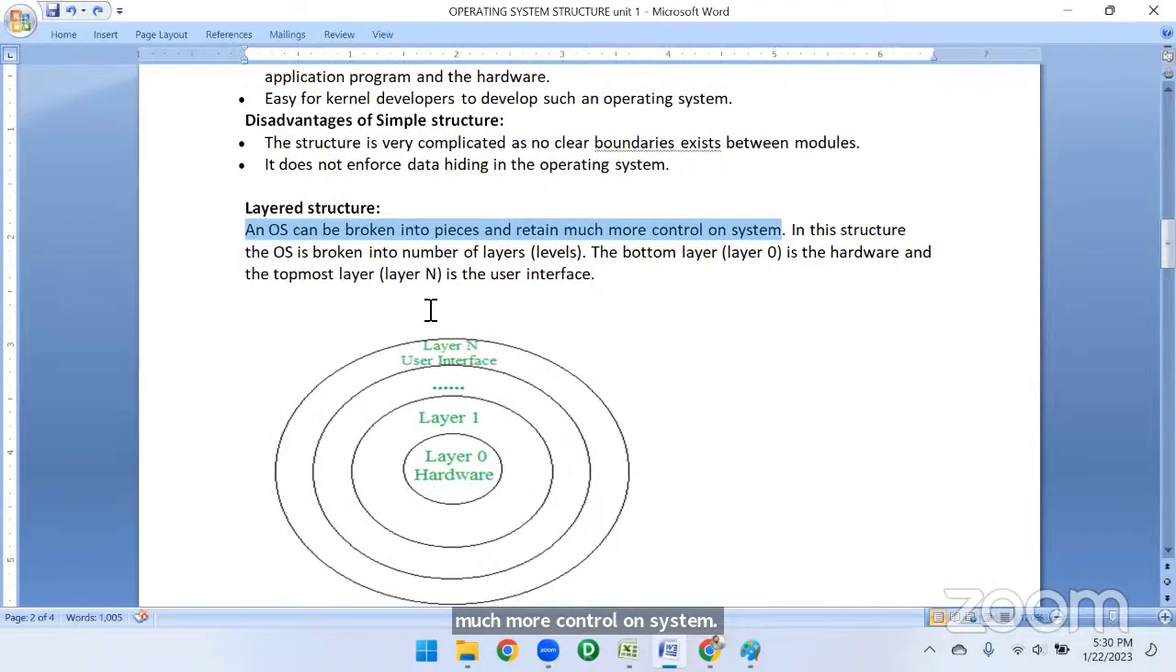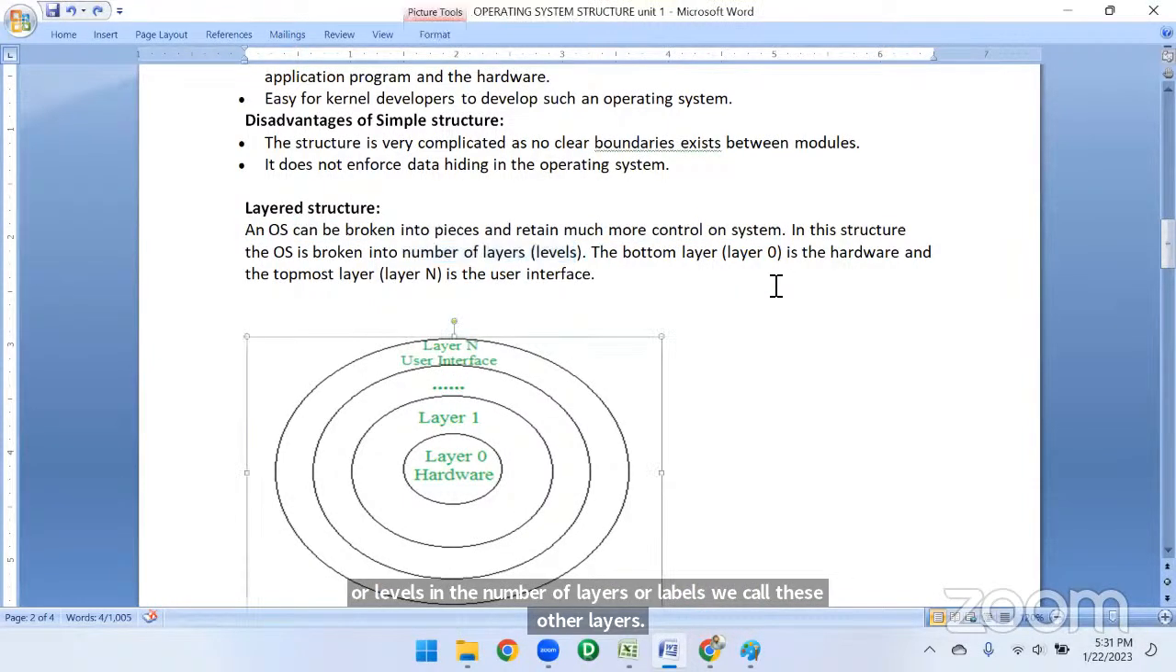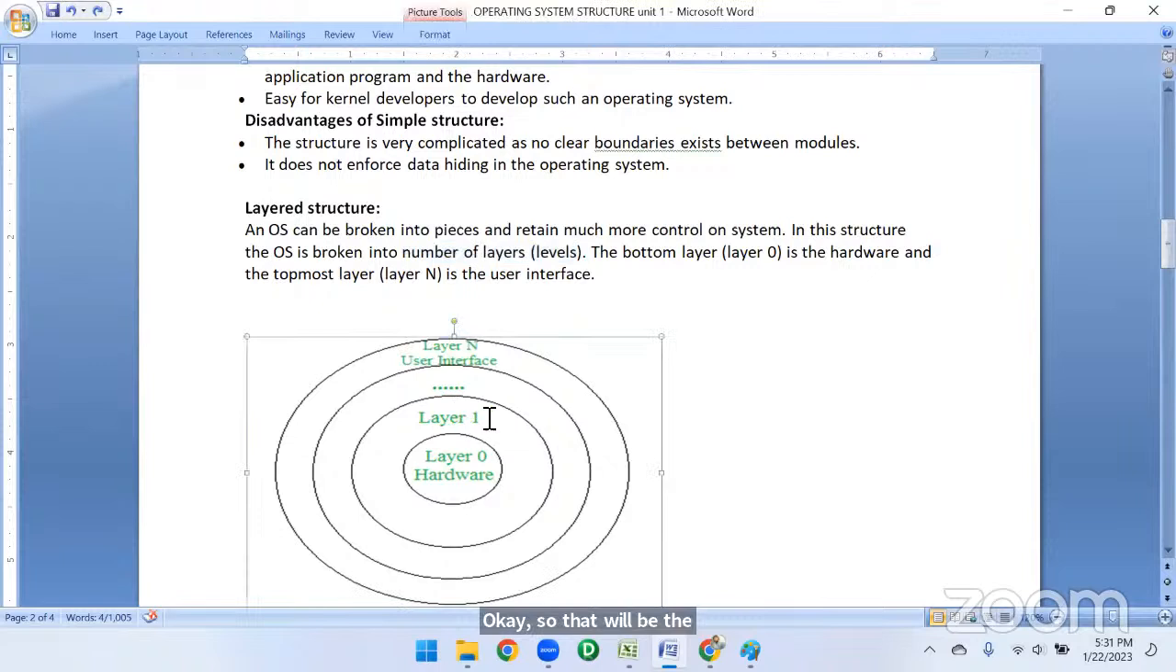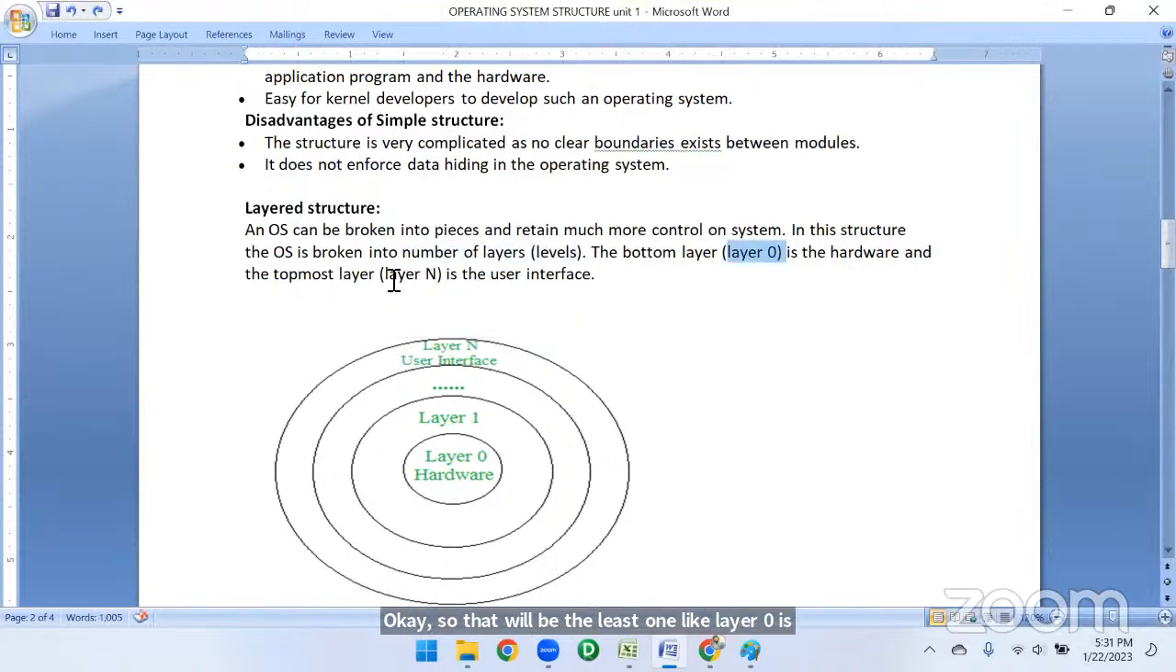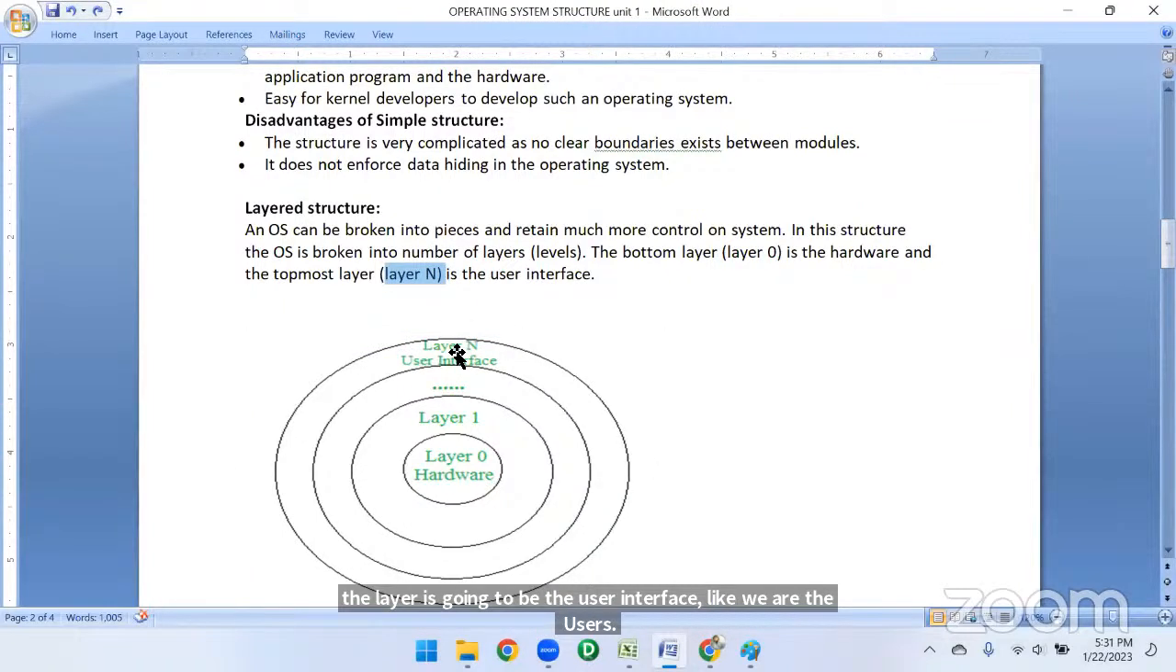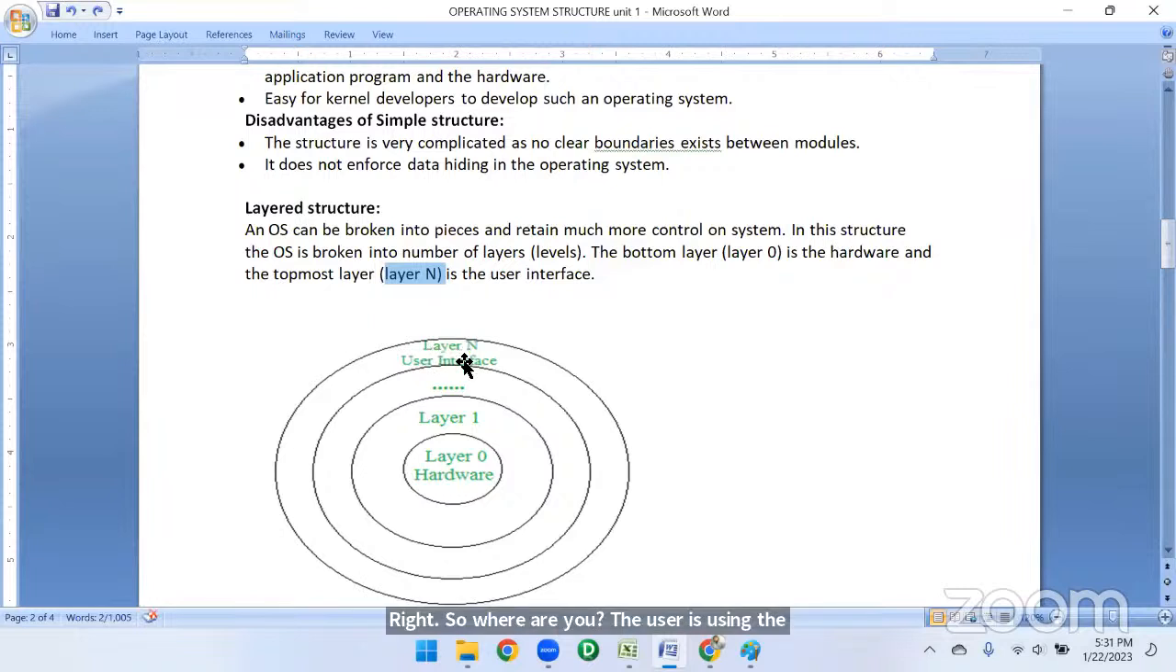సో ఆ పీసెస్ ఎలా బ్రోక్ చేస్తుంది అంటే, how it is going to be broken means in the number of layers, okay, or levels. In the number of layers or levels, we call it as layers. Okay, so the last one, the least one, like layer 0 is called as in hardware, and the above one is called as layer 1, layer 2, and the last layer, like last nth layer, is going to be the user interface, like we are the users, right? So whoever the user is using the application here, so that is the nth layer. In between we have n number of layers here.